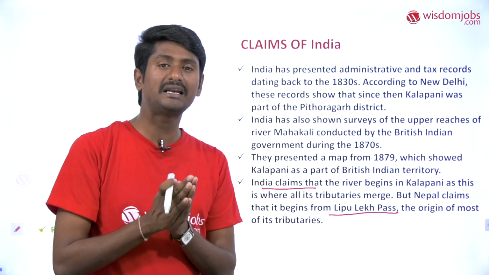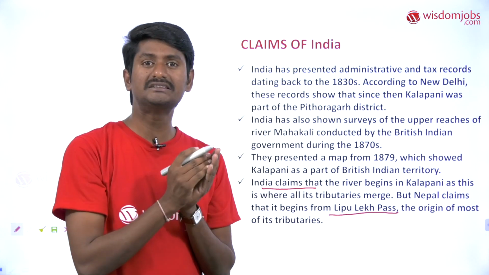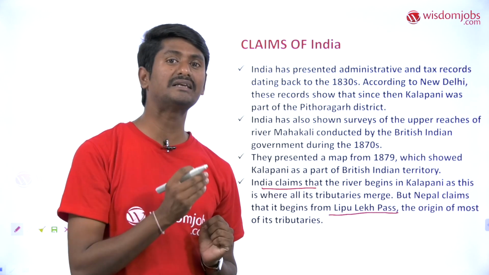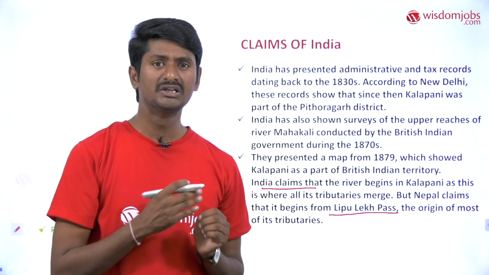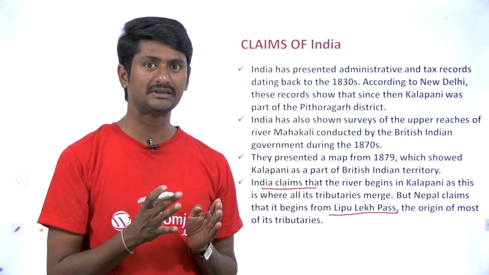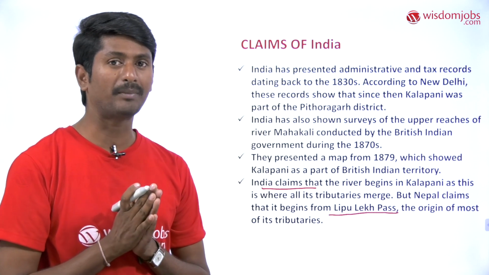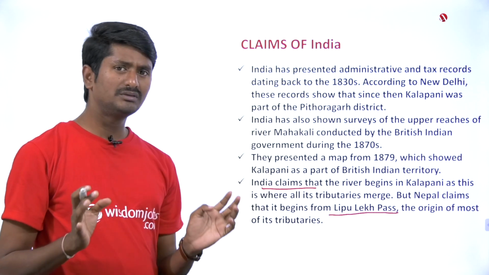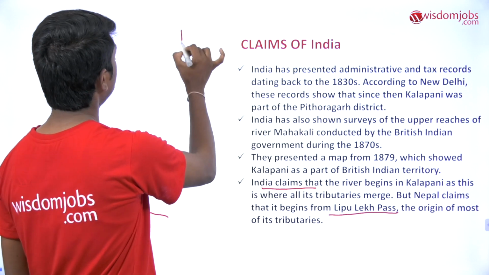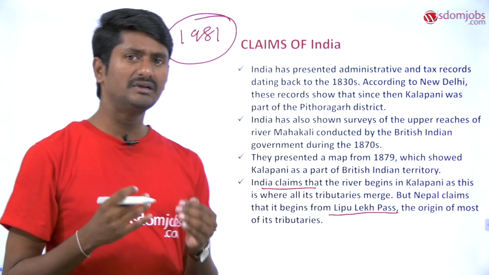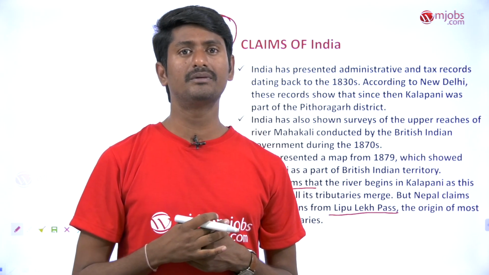On one hand, Nepal claims that the river has its origin at the Lipu Lake Pass. On the other, India claims that the river has its origin at the Kalapani. So there is a basic conflict of these claims between India and Nepal. And moreover, in the year 1981, Nepal started its claims over the Kalapani.